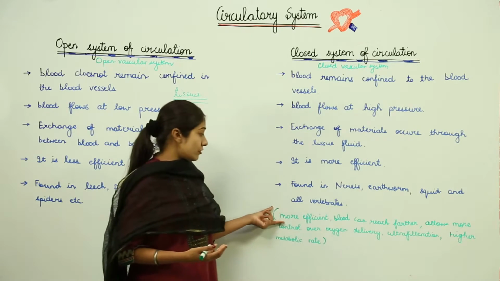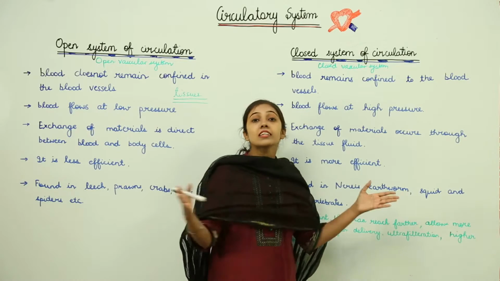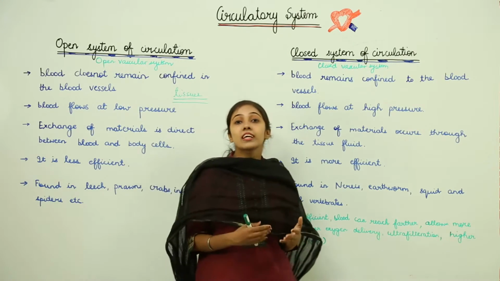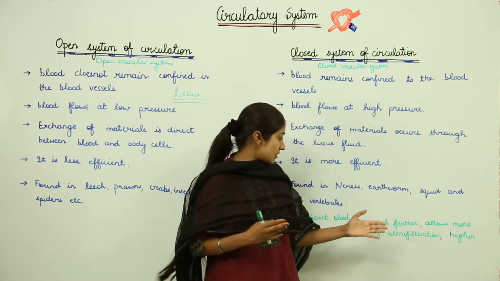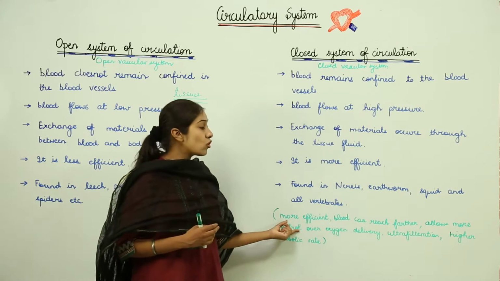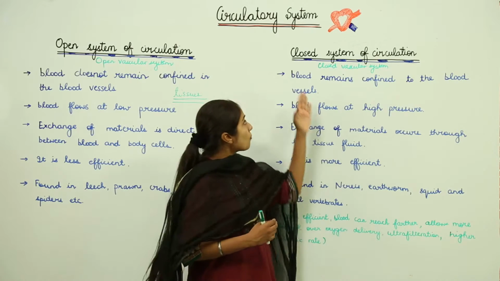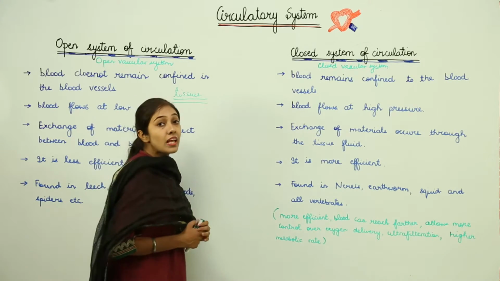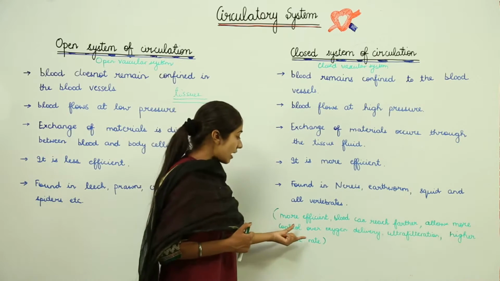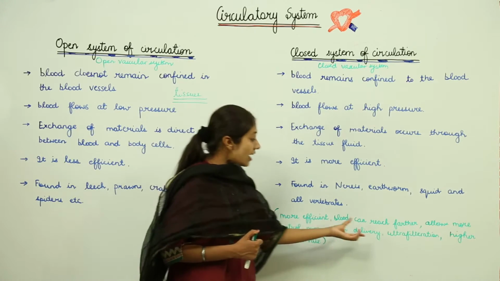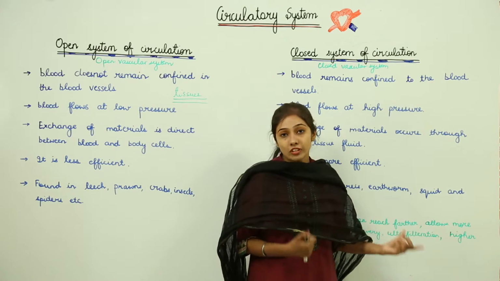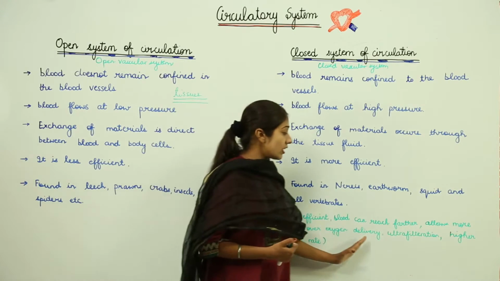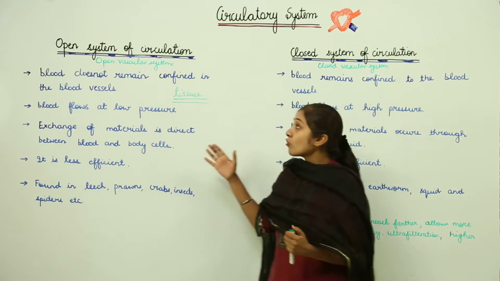So blood can reach farther distances, and it allows more control over oxygen delivery and the process of ultrafiltration. In case of open system, we don't have such control over oxygen delivery and ultrafiltration.